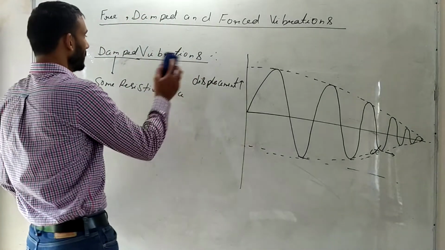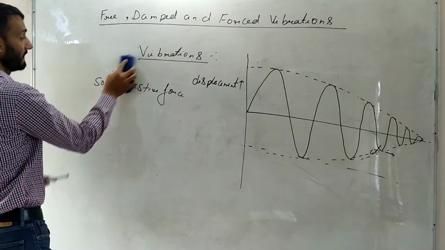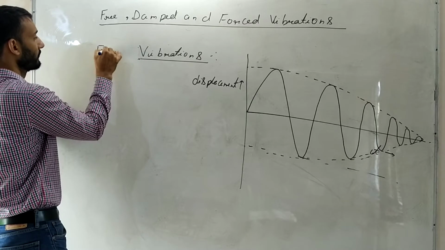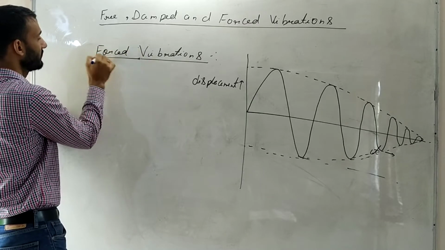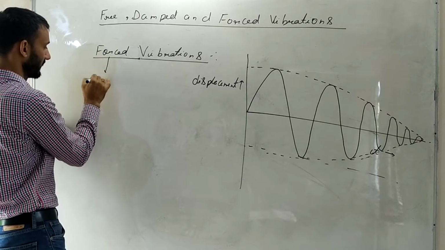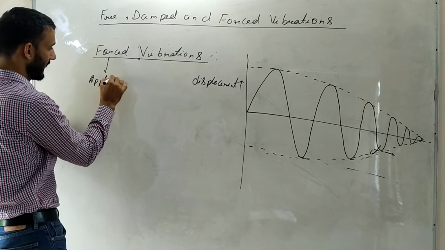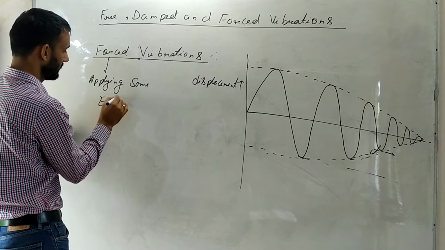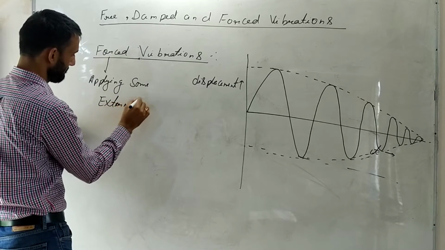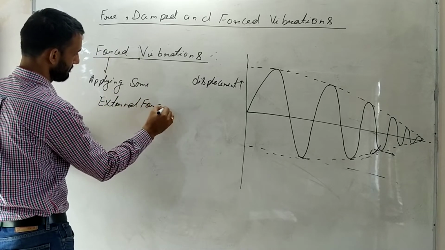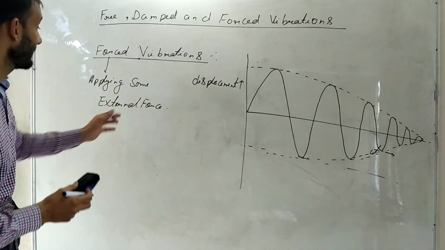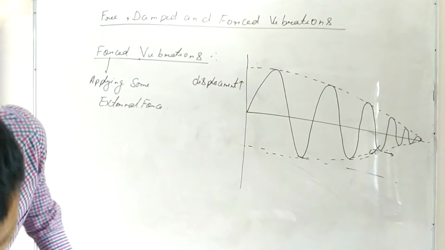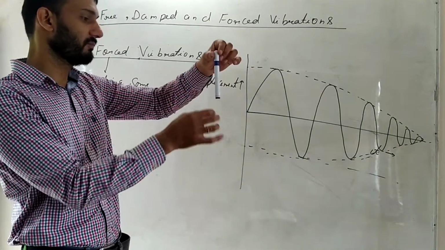Alright. Now the last one is forced vibrations. As the name suggests, forced means you are applying some external force. So in this case the body is not oscillating on its own, but you are applying some external force. So let us imagine this to be a pendulum.